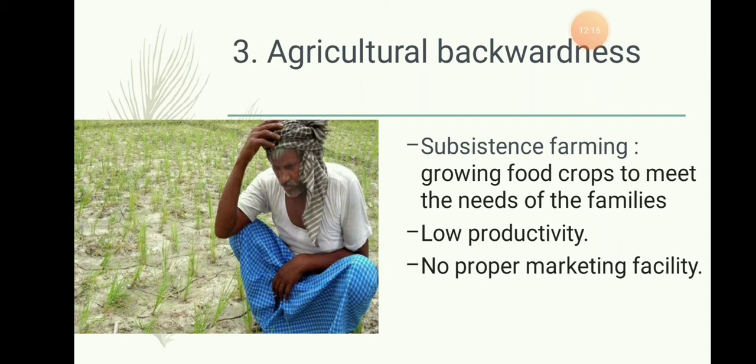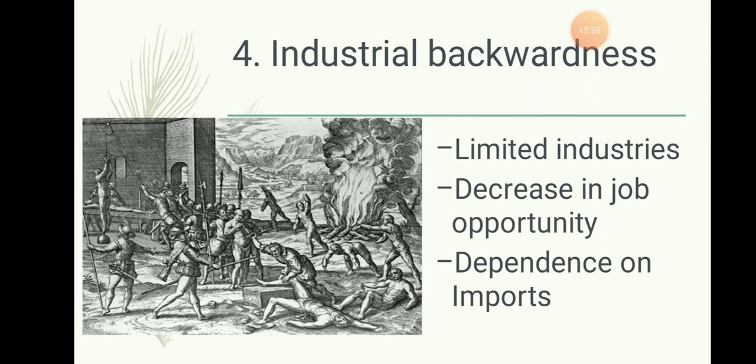Marketing facility in the sense, the people didn't start selling their products, they started to cultivate the product and consume the same product at the same time. And to fulfill even their basic needs, they didn't have more money. Because of that, there was low productivity. And next is the industrial backwardness.